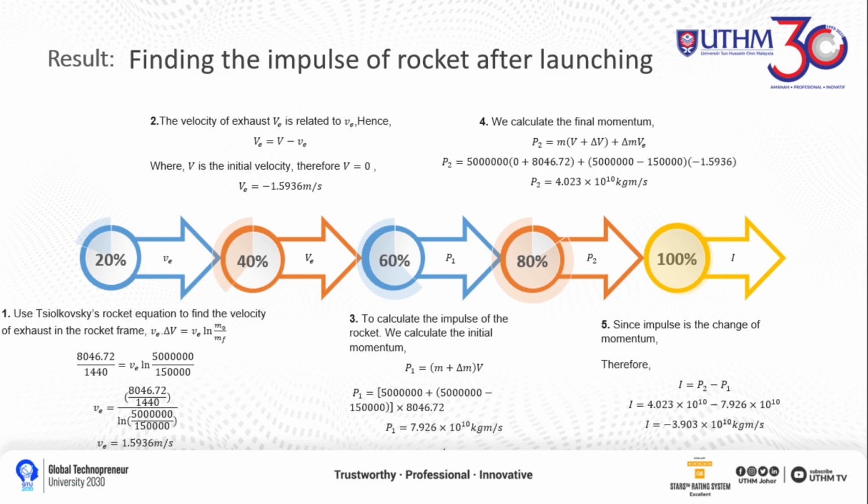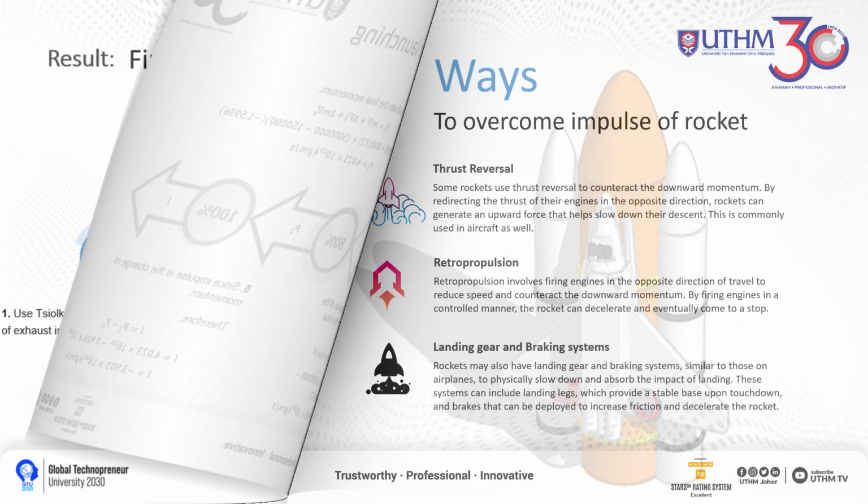To calculate impulse, we need to calculate the momentum first. So first we calculate the initial momentum, which is P1, and then the final momentum, which is P2. By substituting all the values in, we get the values of P1 and P2. We know that impulse is the change of momentum, hence final momentum minus initial momentum, and we get our impulse as negative 3.903 times 10 to the power of 10 kilogram meters per second.